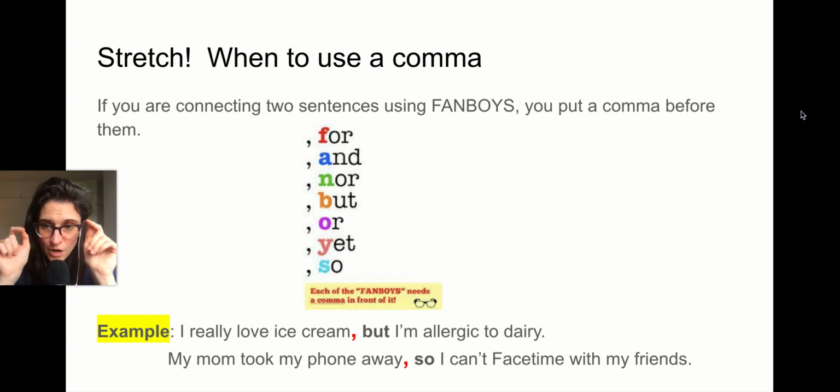I had a student last year draw me a picture of somebody whose butt is made of commas. Get it? Comma but. Okay. If that helps you remember it, I'm happy.